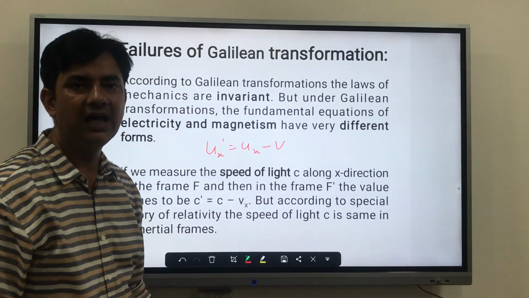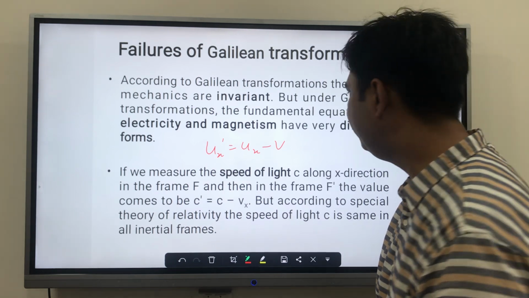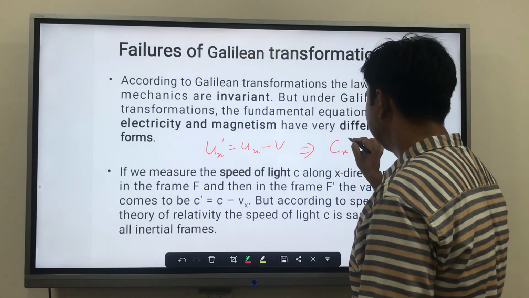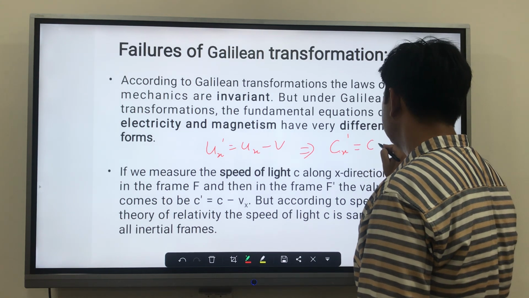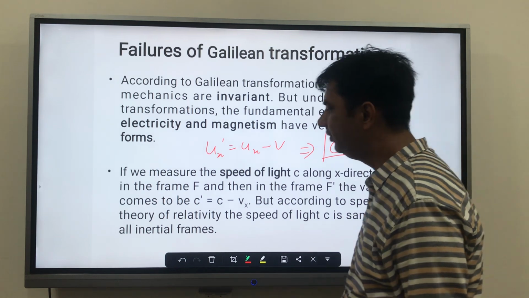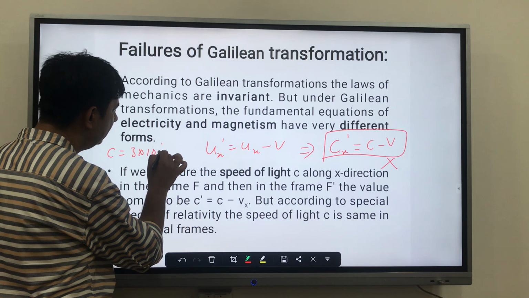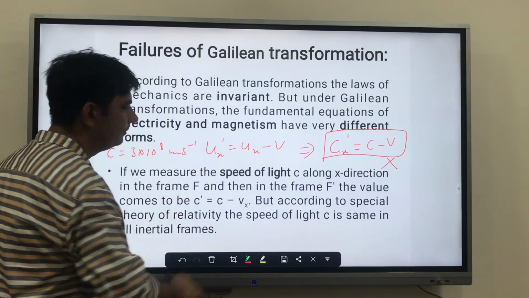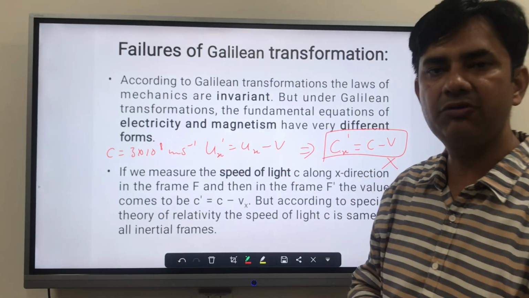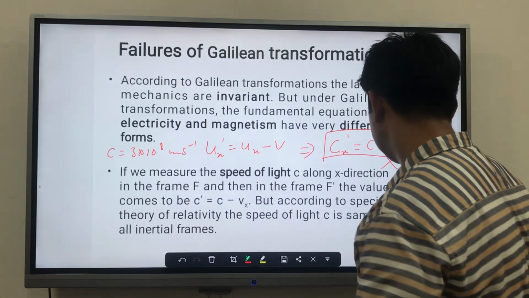If we replace u_x' and u_x by c_x' and c, then it comes out to be c_x' = c - v, which is not possible because we know the speed of light is 3 into 10 to the power 8 meter per second. So here we observe that in Galilean transformation our speed of light is also changing, which is not possible.